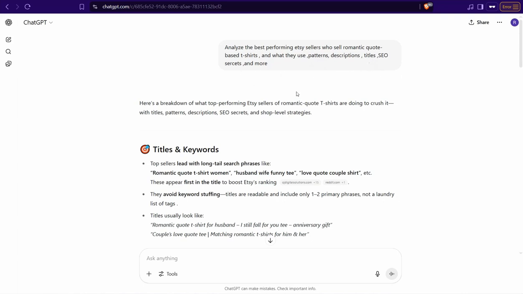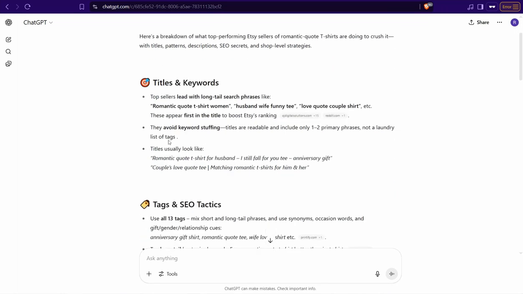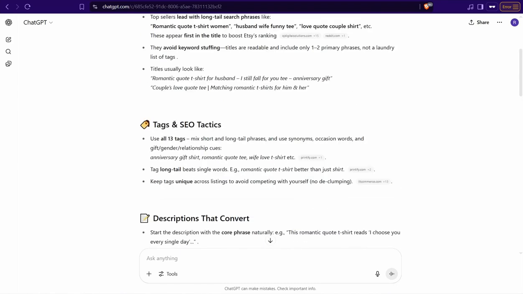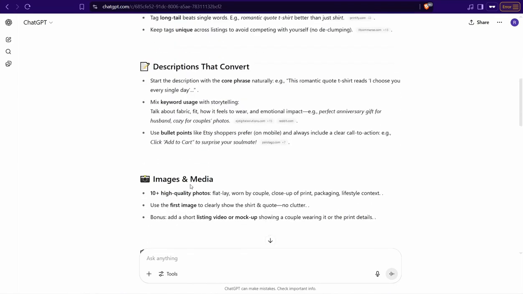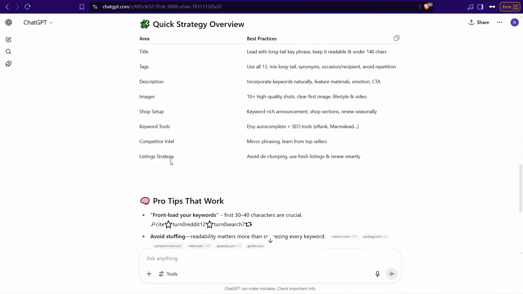And of course, here I just tried something about Etsy sellers who sell romantic quote-based t-shirts for print-on-demand business, and it gives me these amazing titles and these secrets these solopreneurs are using in their stores, as you see. So you can actually act on all these tips and tricks to make your own store go viral and pop up.